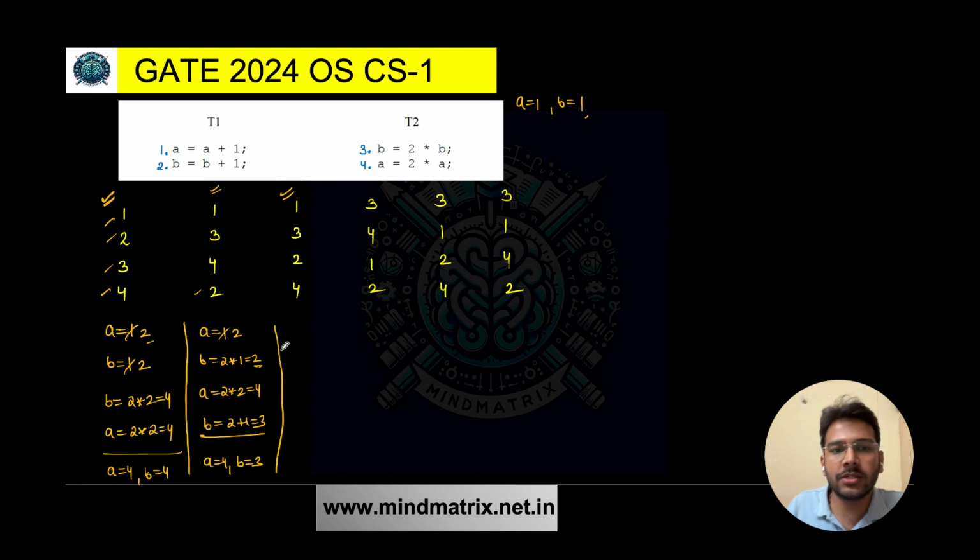Let's implement this one now. A is equal to A plus 1, so we are going to make it 2, since the initial value is 1.